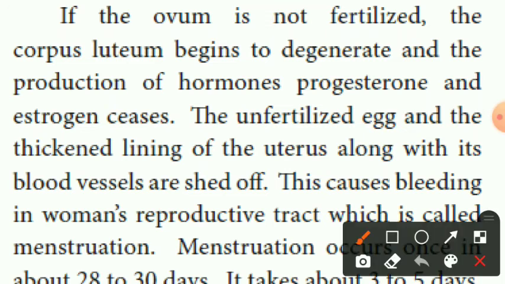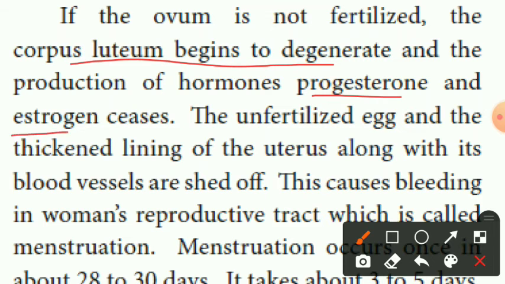What do we discuss here? If the ovum is not fertilized, one egg comes out from the ovary. Ovum means egg. What will happen? The corpus luteum begins to degenerate, and the production of the hormones progesterone and estrogen, both female reproductive hormones, stops.